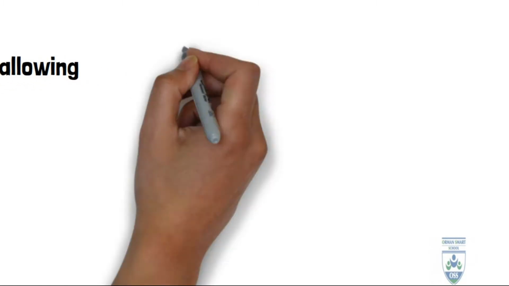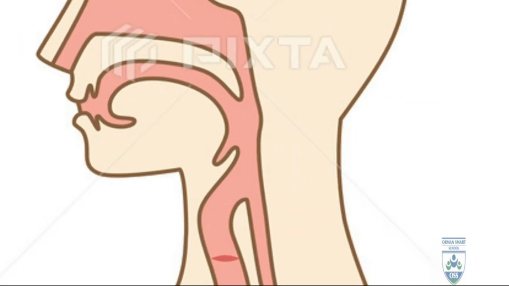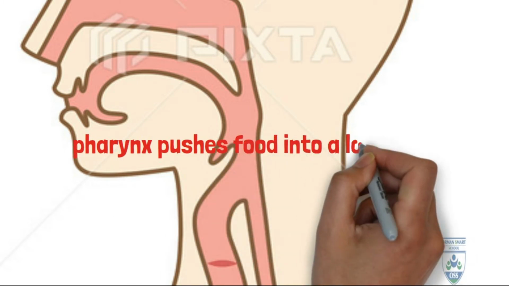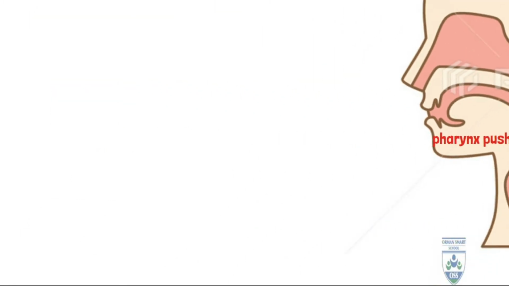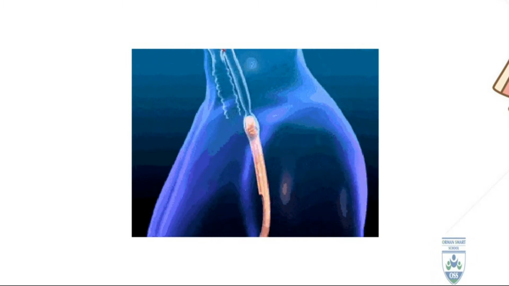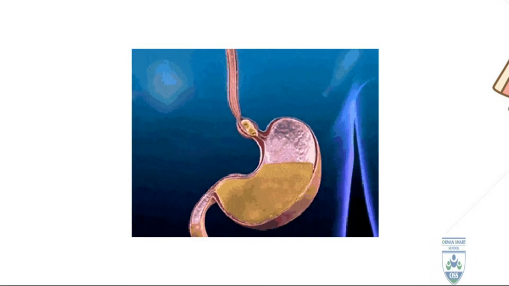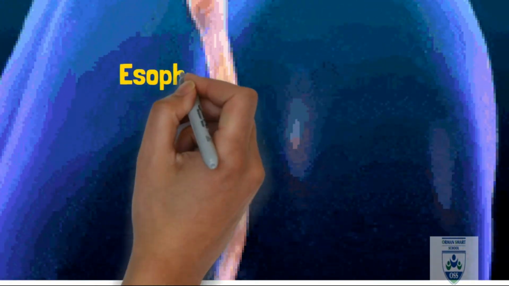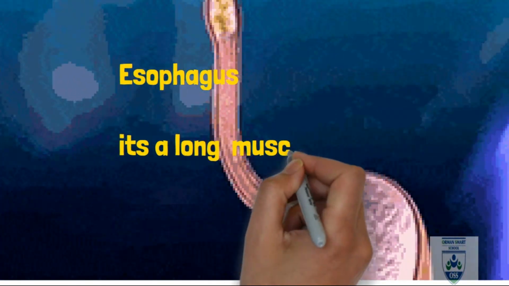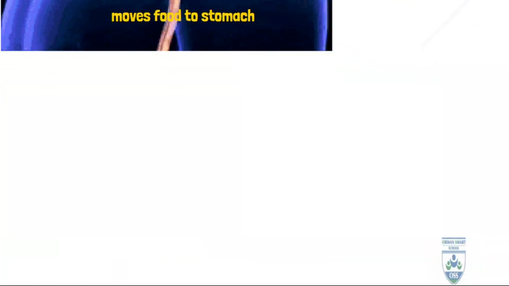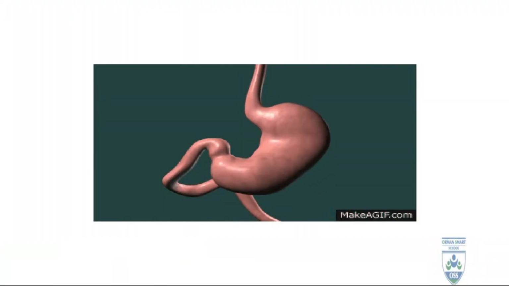After swallowing, the pharynx or throat pushes the food into a long tube. This long tube is called what? This long tube is called the esophagus. The esophagus is a long muscular tube. It's like a muscle. It moves the food to the stomach.